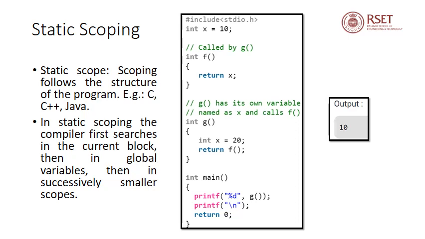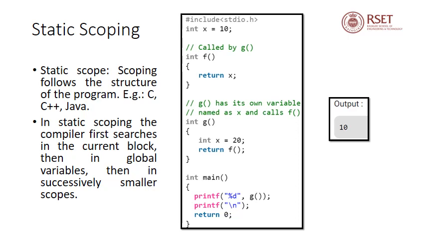The program provided is a simple C program. Let's go to the main function. Within the main function, we have two printf statements. In the first printf statement, it's trying to print an integer value, and you can find a function call within that printf statement. It's calling a function called g. Let's check what function g does. Within function g, a local variable x is declared and initialized as 20. And then it returns a function call. It is returning an integer value, but it's making a function call.